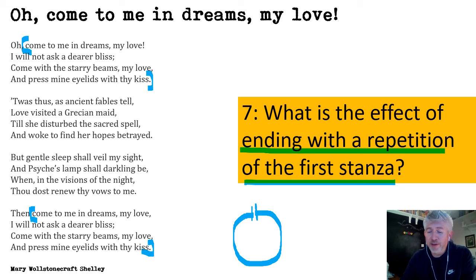What does that suggest about Mary Wollstonecraft Shelley's feelings about her situation of being alone, without a husband, and missing him, now that he's died? So it's the sad point. Think about how the ending just goes back to the beginning, and how that might emphasize or add meaning to the situation that she's in. Okay, pause the video now and then press play when you're ready to move on to the last question.